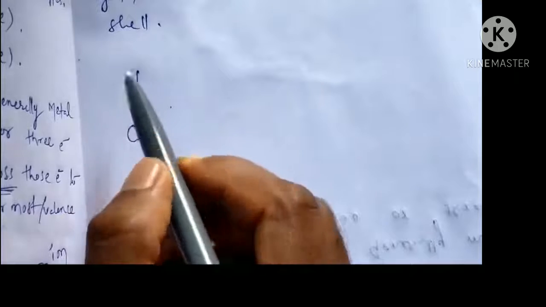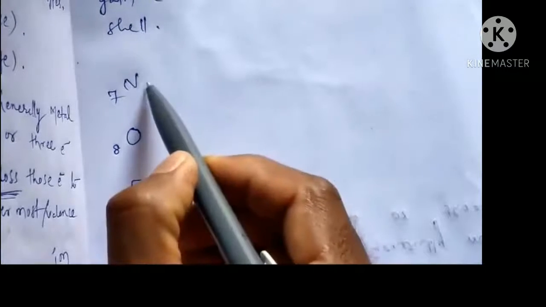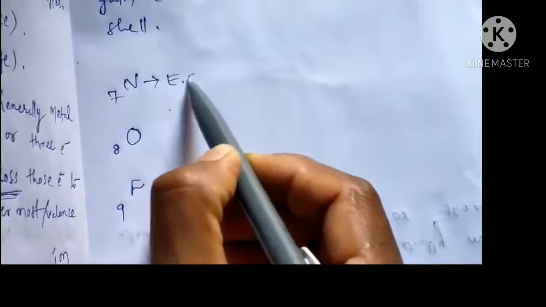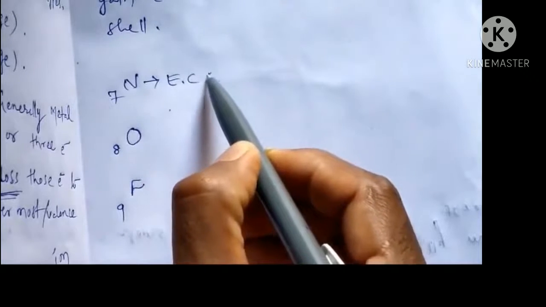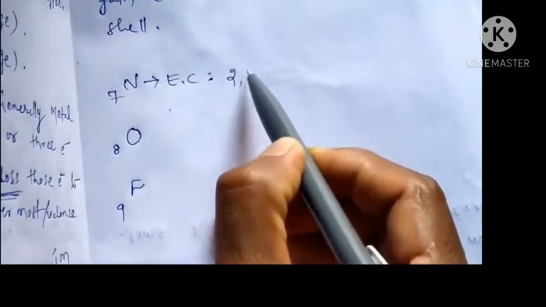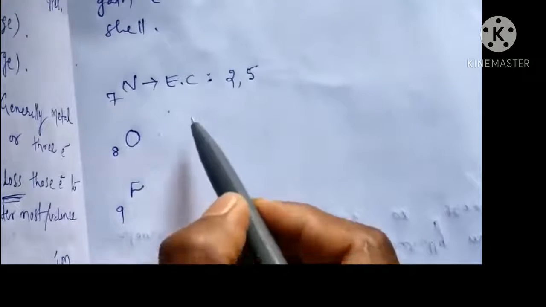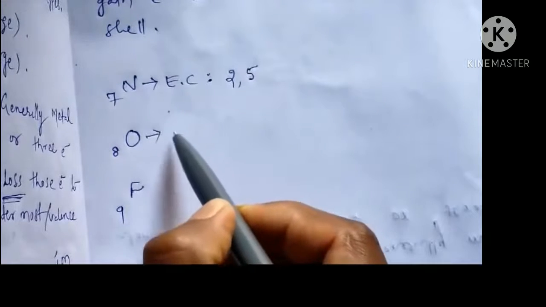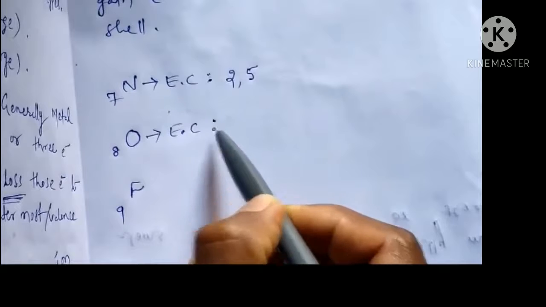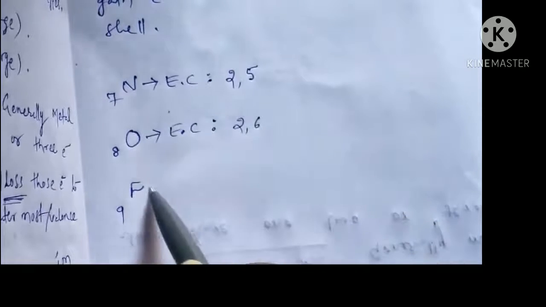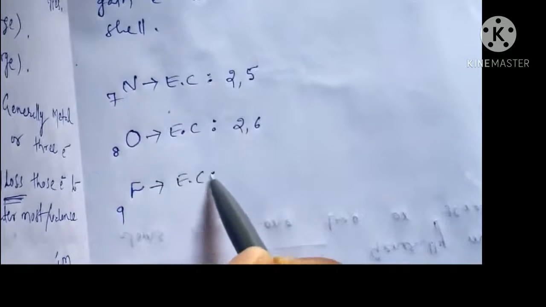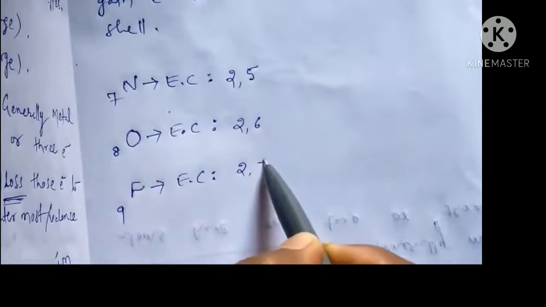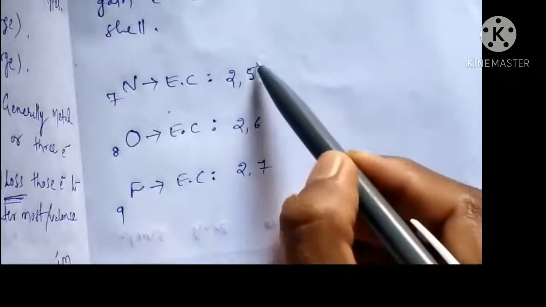You know the atomic number of nitrogen is 7, oxygen is 8, and fluorine is 9, and the configuration of nitrogen is 2, 5. Similarly the electronic configuration of oxygen is 2, 6 and fluorine 2, 7.